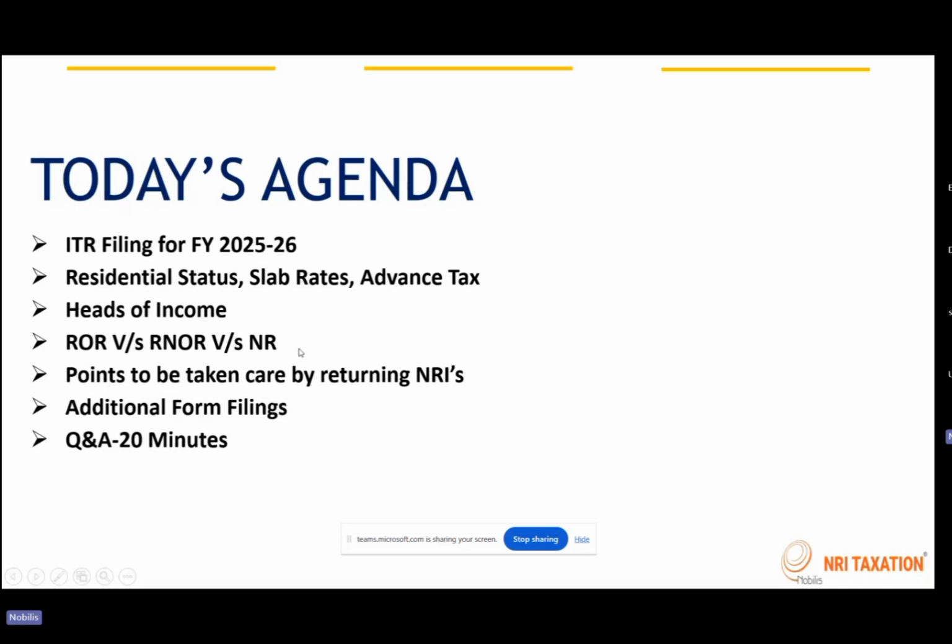We will also do a comparison between the various residential statuses applicable to an individual, that is ROR, RNOR, and non-resident. Finally, we will look into certain key points for a returning NRI, a person who was settled outside India and decides to come back and settle down in India. These are the key points that we'll be discussing today.